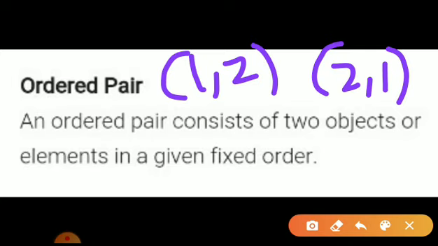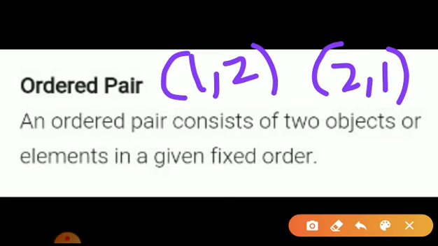Because the first coordinate is called the x coordinate and the second is called the y coordinate. Ordered pair, is it clear? In an ordered pair, order always plays an important role. If I am writing 1 comma 2, that means 1 is my x coordinate, 2 is my y coordinate.